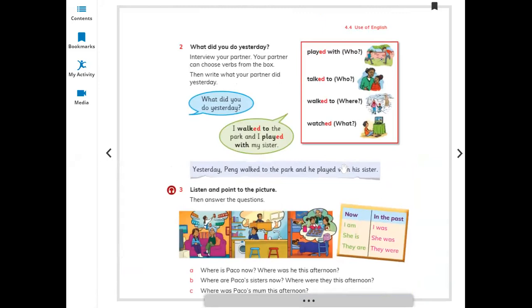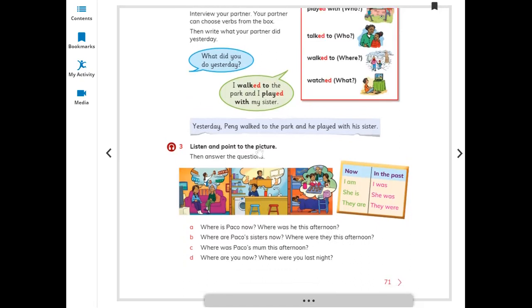Here we are going to talk about what did you do yesterday. You are going to take an interview of your partner and ask him questions. What did you do yesterday? I walked to the park and I played with my sister. Yesterday, Pang walked to the park and he played with his sister. What did you do yesterday? I talked with my grandma. What did you do yesterday? I walked up to the hill. What did you do yesterday? I watched a movie.